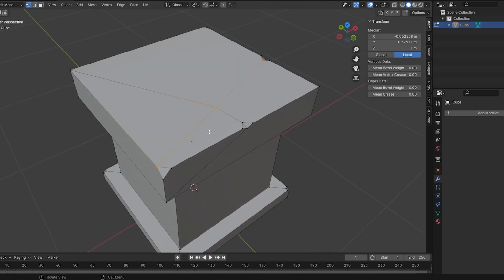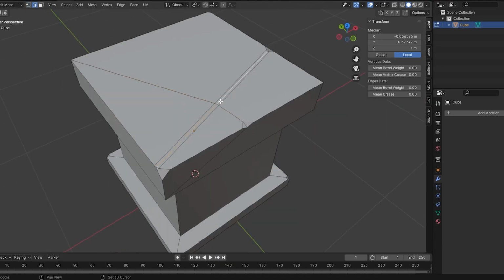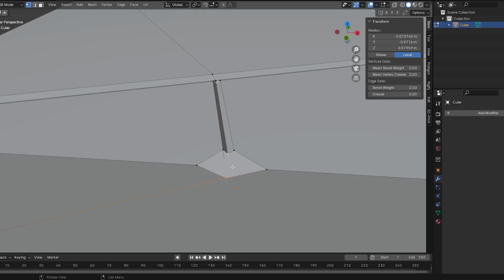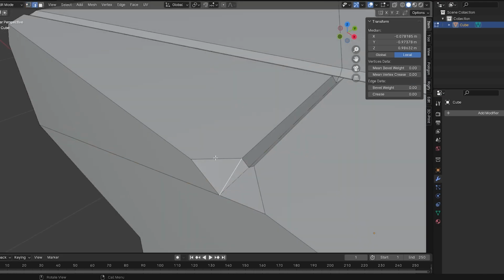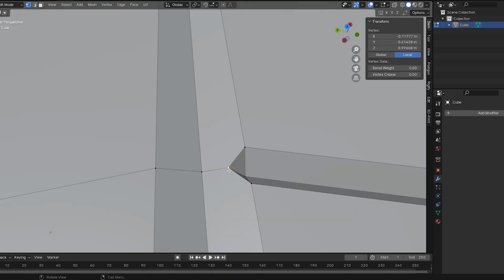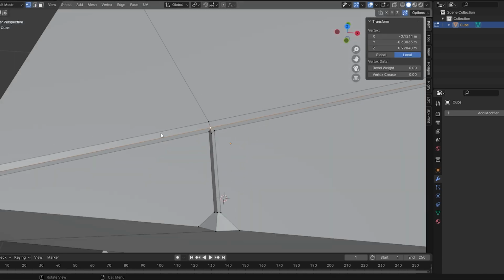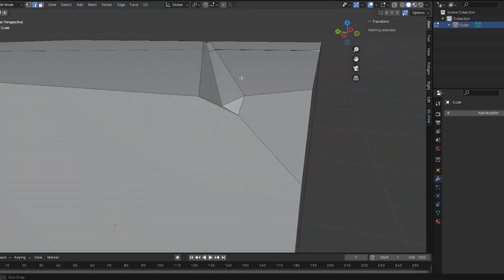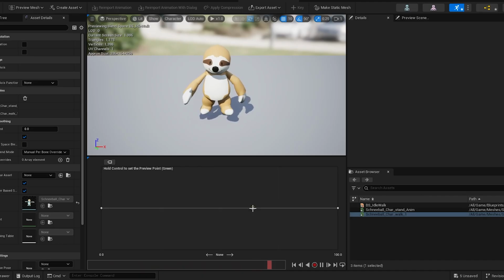It was time to make some more assets. I put more detail into my boxes than I really needed. I should have just used normal maps rather than real geometry, and even then you couldn't really see it. But I couldn't be bothered figuring out how to bake normal maps, and they're still really low poly, so it's not a performance cost, I think. Fortunately, I'd already made idle and walking animations for my sloth character in the past, so I didn't need to do any more animation and could just set up the animation blueprint.